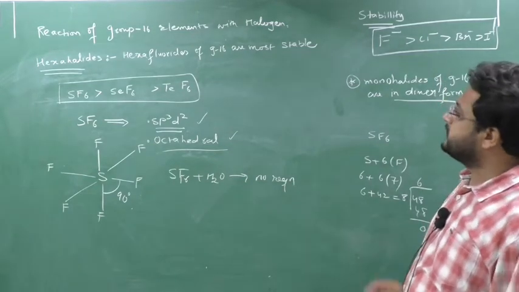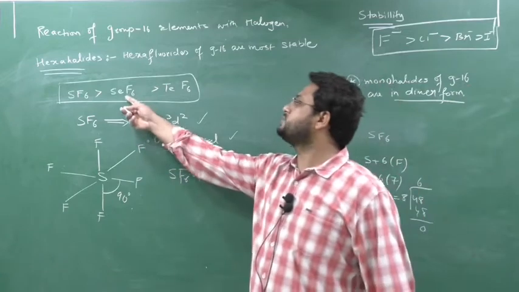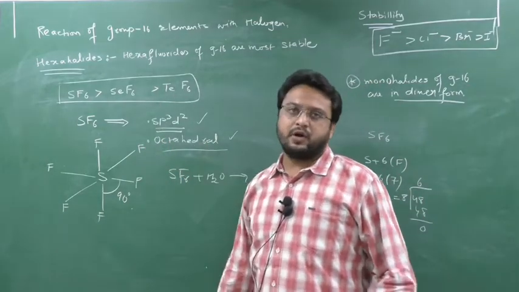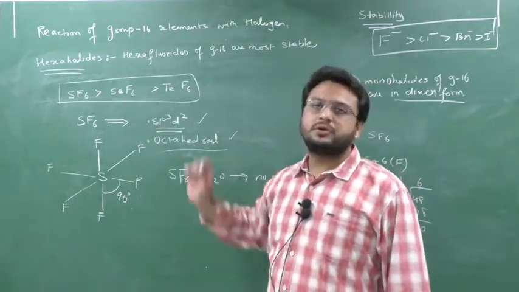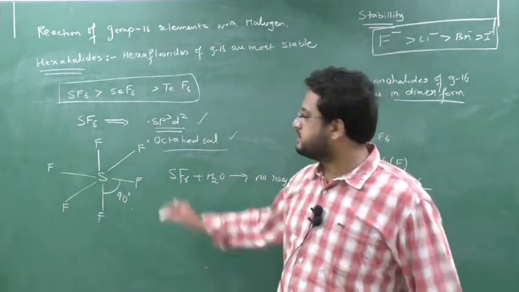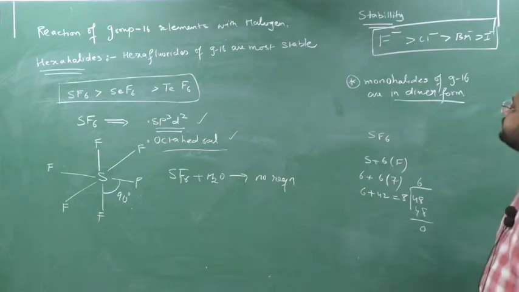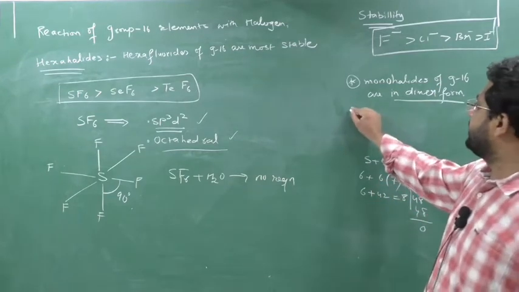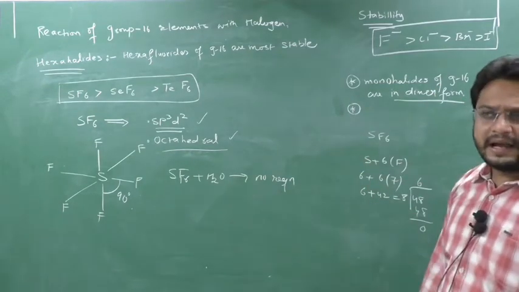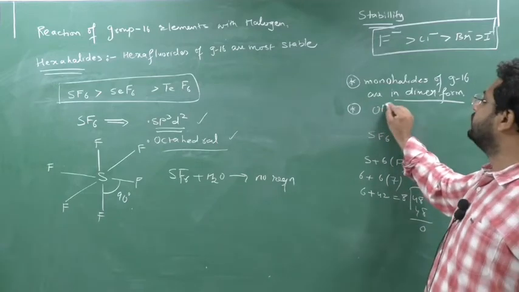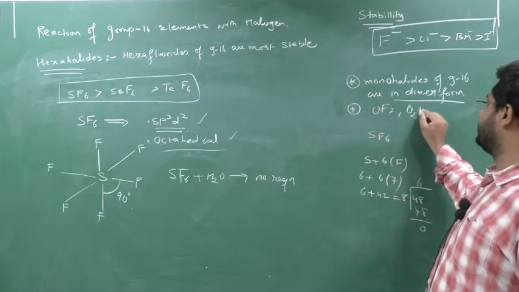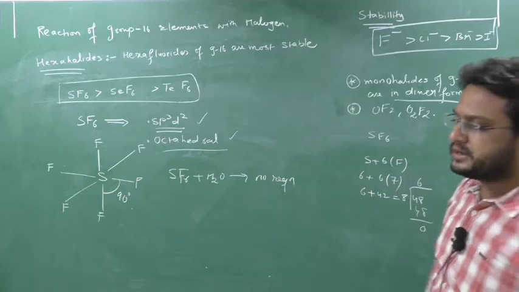That's it, you have to study this in the hexafluorides. Other hexahalides also exist. It's not that they do not exist, but you should not study them because they are not in your course. Only sulfur questions will be asked. Clear? And remember here, oxygen also forms halides with only fluorine, that is OF2 and O2F2. Other halides of oxygen don't exist.